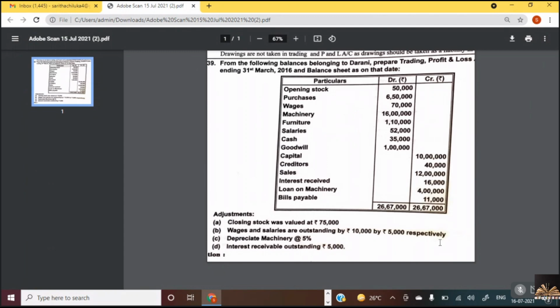And also remember another important thing. All the items that come in the adjustments will affect it twice. Once in the trading account and once in the balance sheet, or once in the profit and loss account and once in the balance sheet. It is compulsory. Adjustments will affect twice, or come twice, in the financial statements. So here we have wages 70,000.